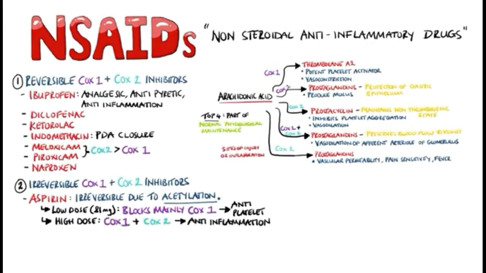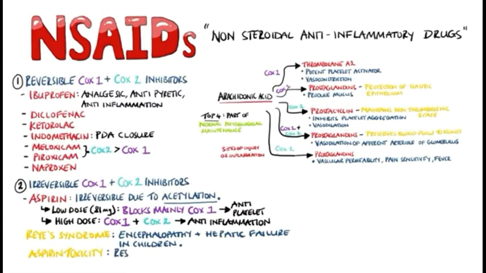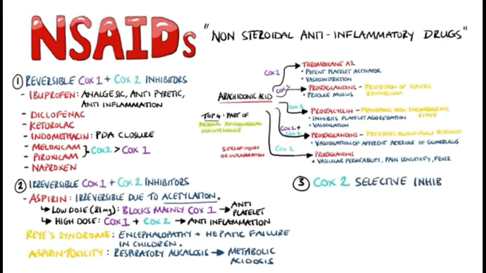And the third is benzoxazine derivatives, and the example is nefopam. NSAIDs inhibit prostaglandin synthesis through the inhibition of the cyclooxygenase, that means COX enzyme. All non-steroidal anti-inflammatory drugs inhibit the cyclooxygenase in a reversible manner, except aspirin, which is irreversible.